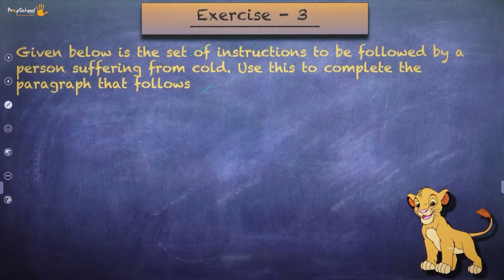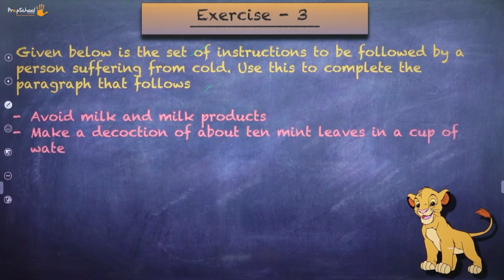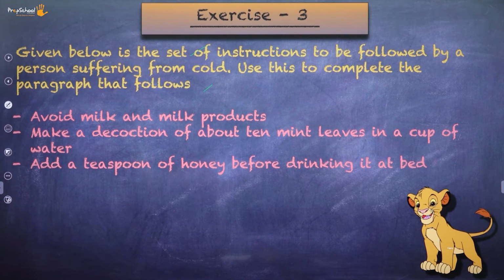What is the question? The instructions. So if I have to read out the instruction, avoid milk and milk products. Make a decoction of about 10 mint leaves in a cup of water. Add a teaspoon of honey before drinking it at bedtime. So these are the 3 instructions which is given to you.